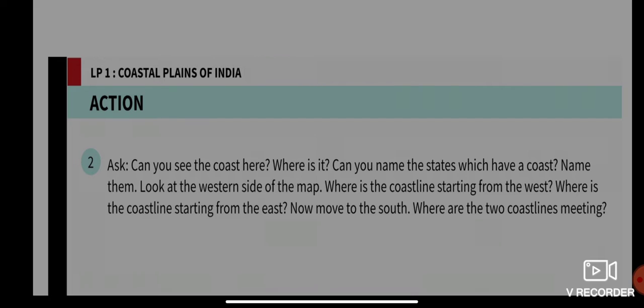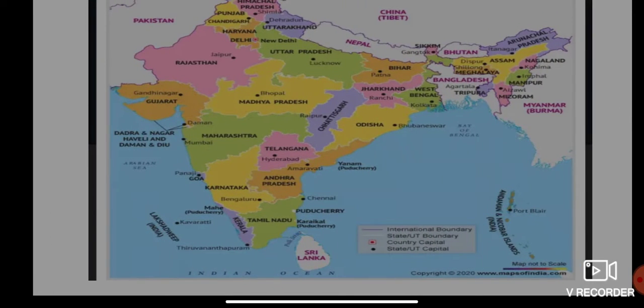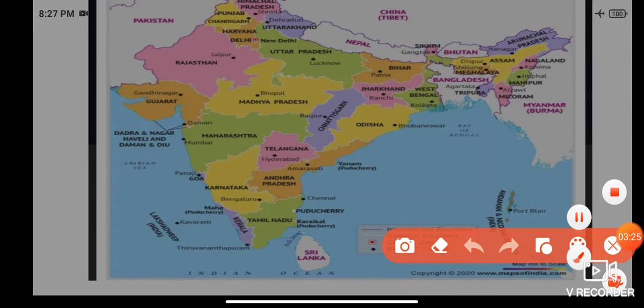Look at the western side of the map. Where is the coastline starting from the west? Where is the coastline starting from the east? Now move to the south. Where are the two coastlines meeting? So look at the map.